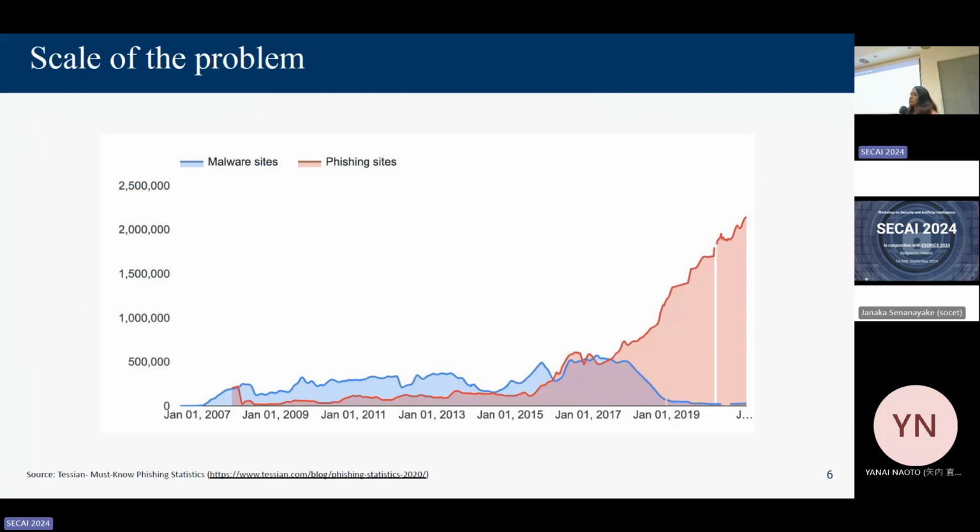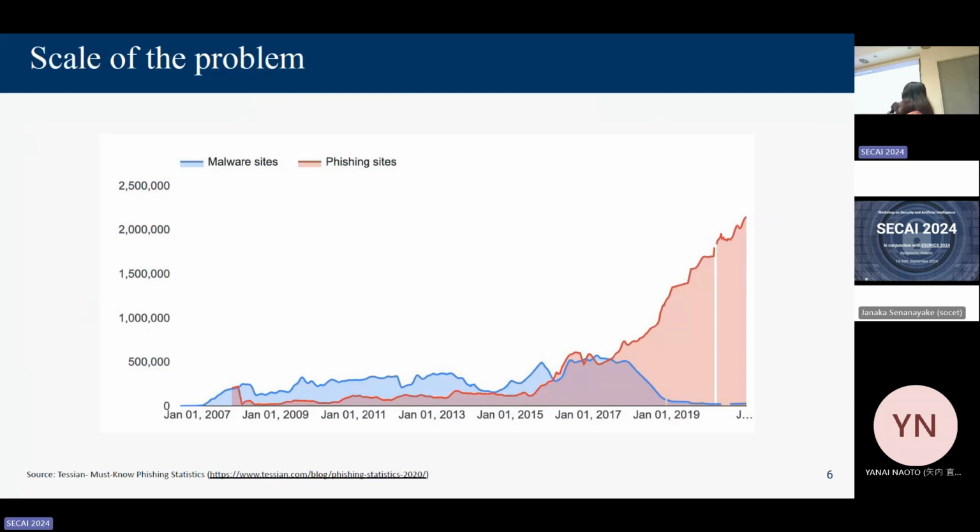But when you look at the scale of the problem, we're not talking about a few dozen emails, we're talking about millions each year. Depending on the size of the organization, IT staff have to handle thousands and tens of thousands of emails, and doing this manually is no longer possible.